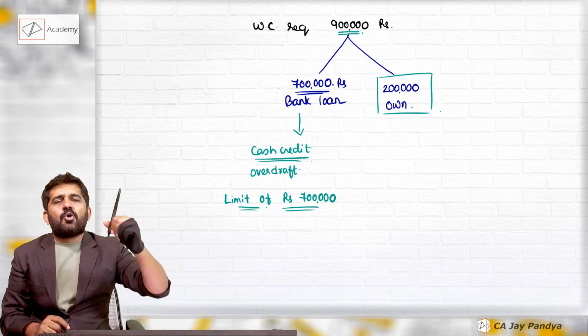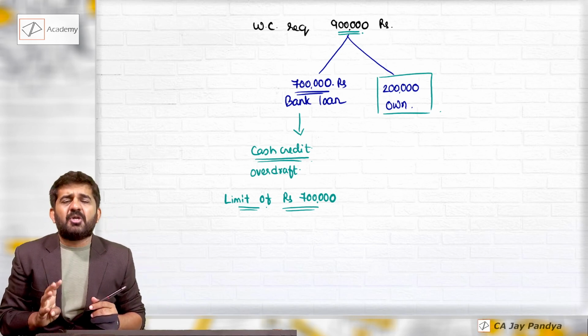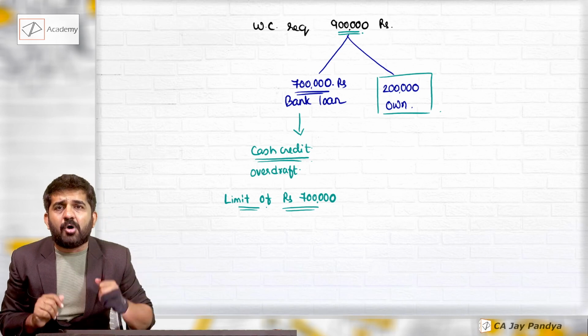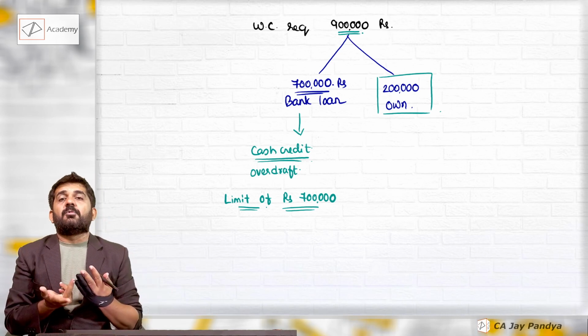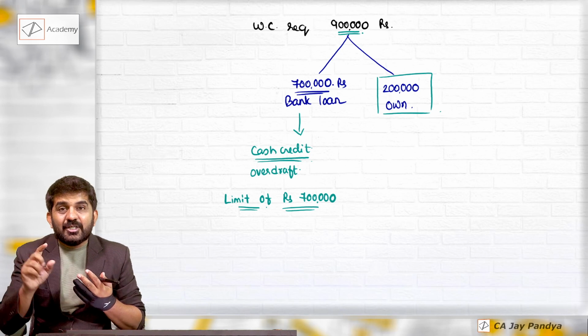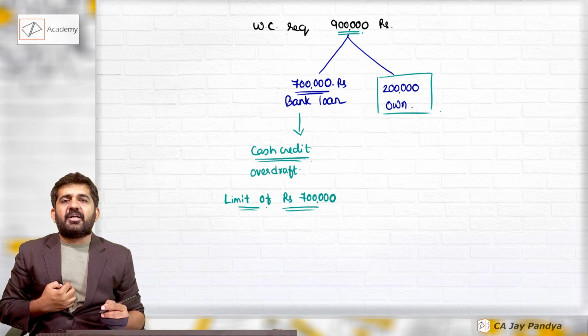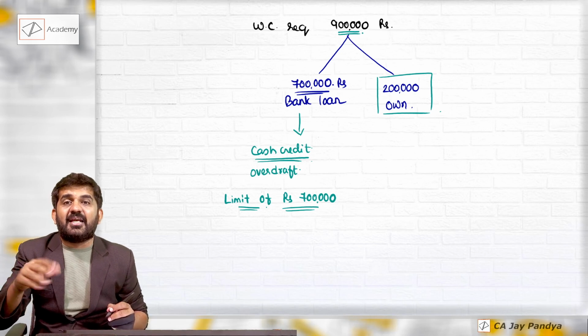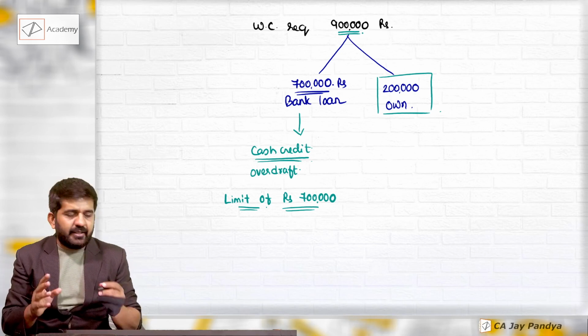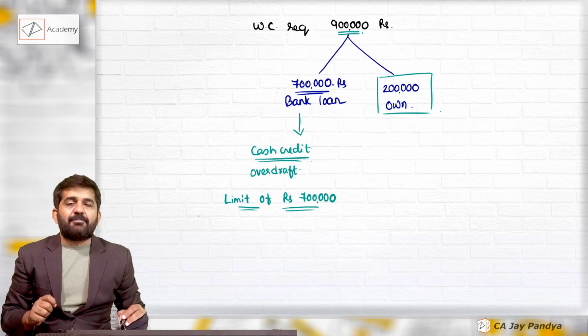Say my raw material cost today is 10 rupees. Because of inflation, it became 15 rupees tomorrow. My working capital requirement will automatically increase. So it does not even remain fixed. Today, if my working capital requirement is 9 lakh rupees, it might become 9,20,000 rupees tomorrow. Right? So this is the concept of the working capital cycle and working capital requirement.